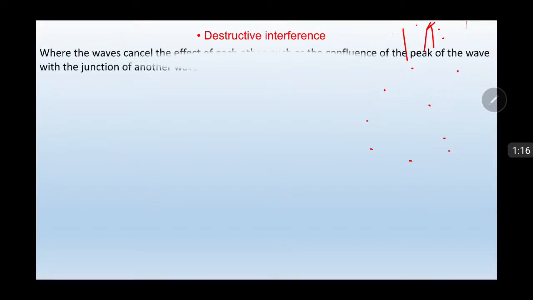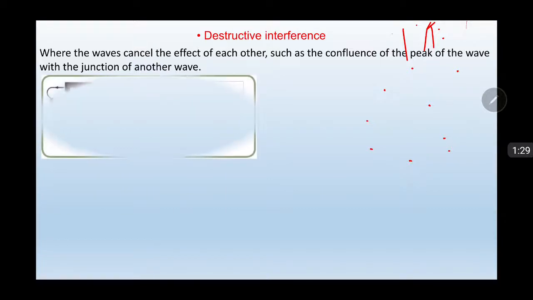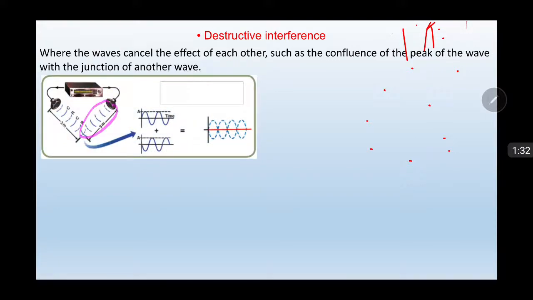But destructive interference has the opposite meaning. It is where the waves cancel the effect of each other, such as the confluence of the peak of one wave with the trough of another wave. Look, it is the same wavelength, but look at this starting point, it is moving down, but this one is moving up. Look at this, opposite. When these two waves connect with each other, look at this, up first, secondly down. It will be cancelled.